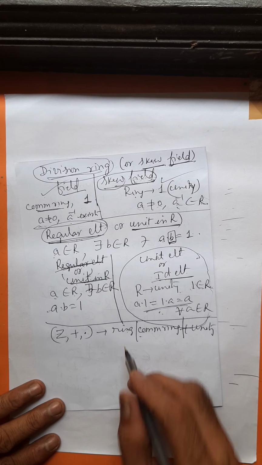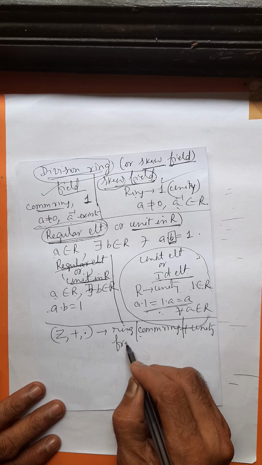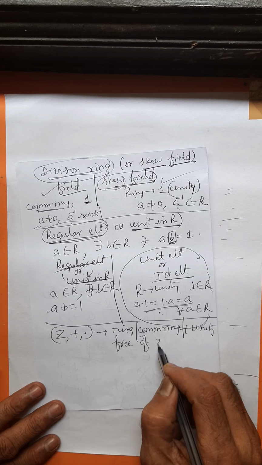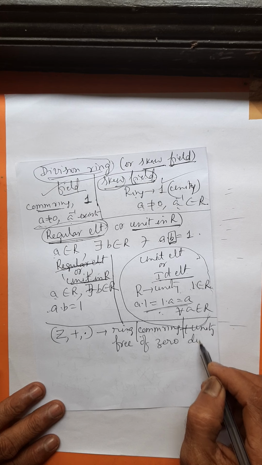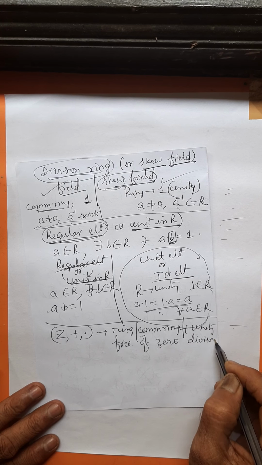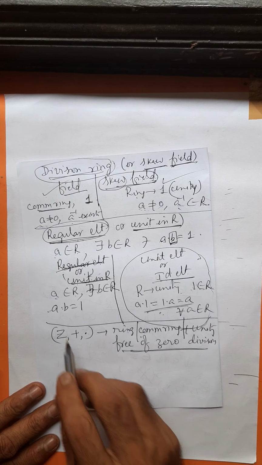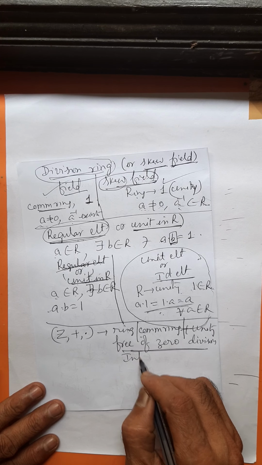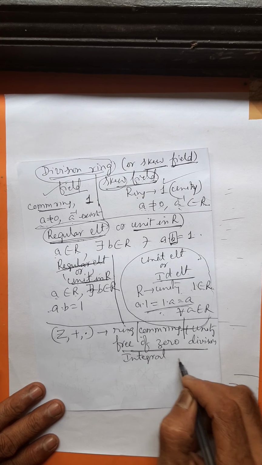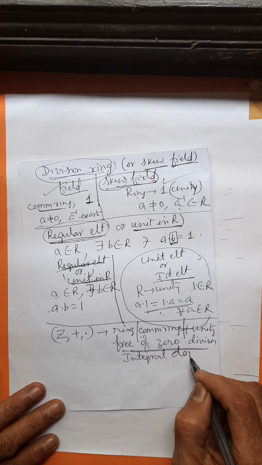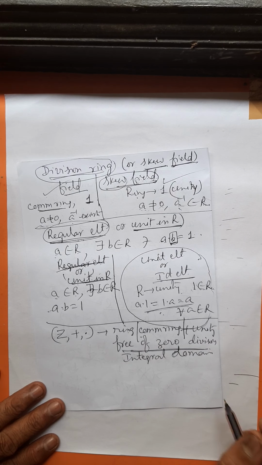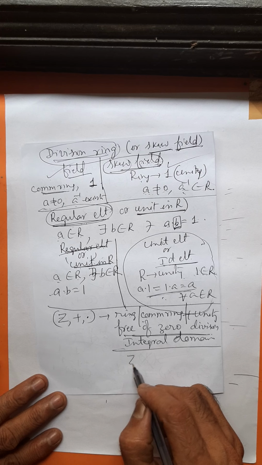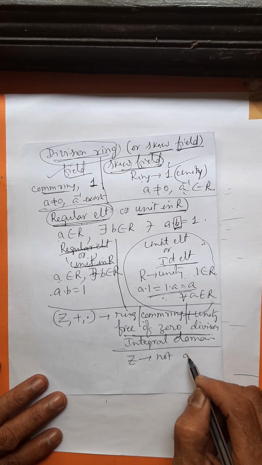Not only that, it is free of zero divisors. Free of zero divisors means there are no zero divisors in this set. No zero divisors means it is an integral domain. Z is an integral domain. And you also observed that Z is not a field.